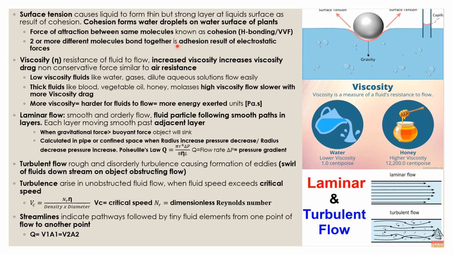That's cohesion. And next you also have adhesion. Adhesion is two or more different molecules bonded together as a result of electrostatic forces. So that's adhesion, and cohesion is hydrogen bonding, a force of attraction between molecules.